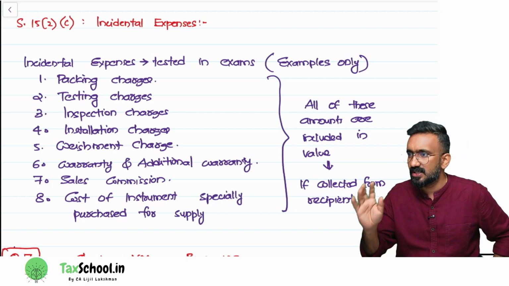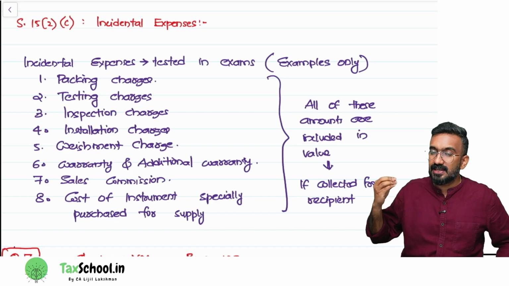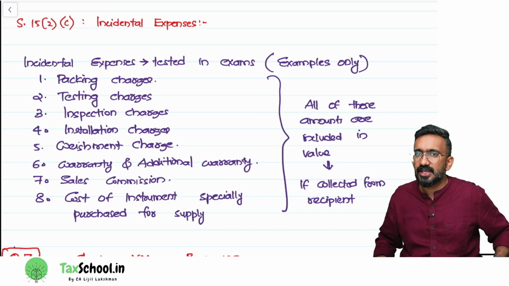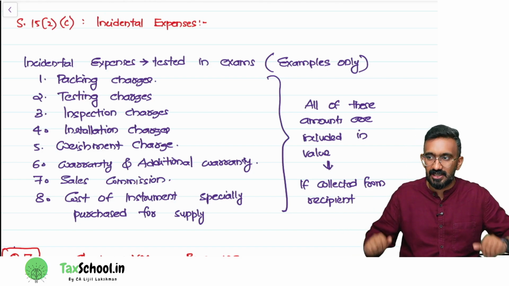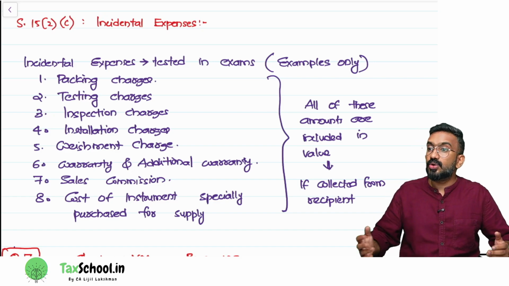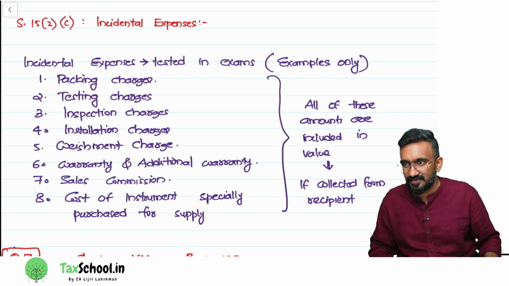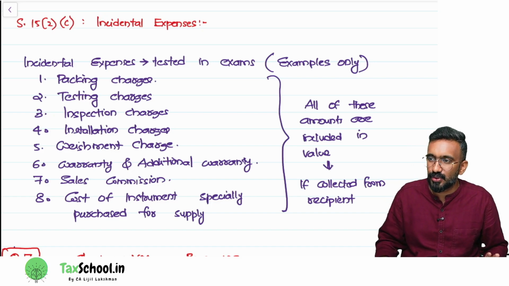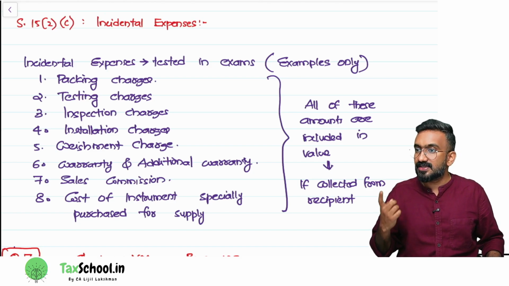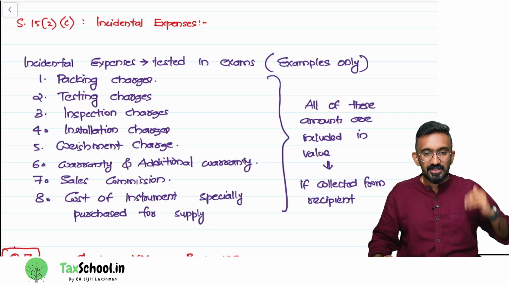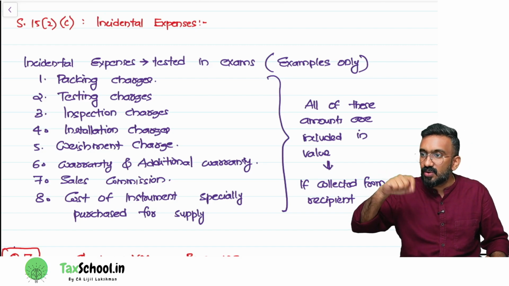Weighment charges, I'll give you an example to get the context. Say I'm selling you wholesale steel. I'm delivering you 4,000, 5,000 kg of steel. Now, you don't know whether my computation of 5,000 kg is correct or not. So as a supplier, I'll ask you, do you want a certificate on the weight? I'll send this vehicle to check the weight first, and the third party will certify saying, okay, there is 5,000 kg.